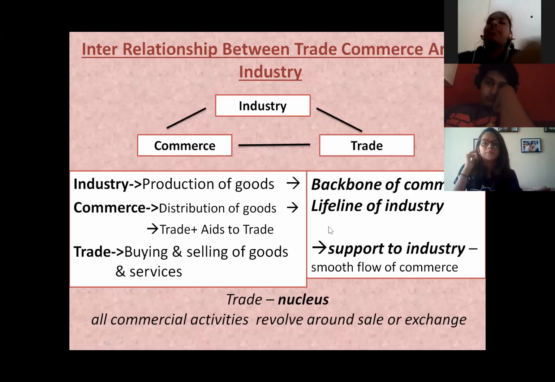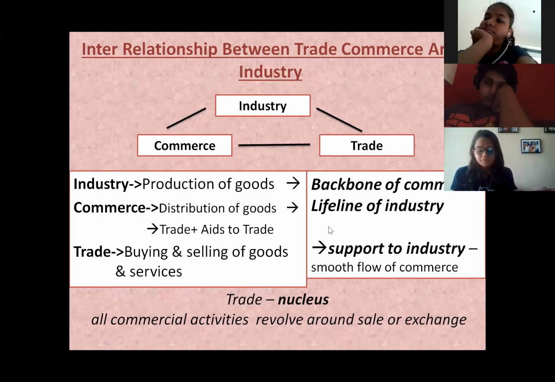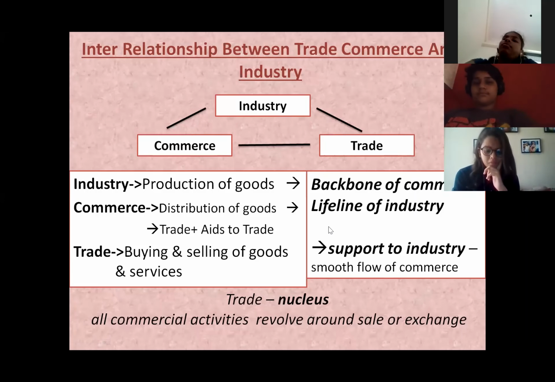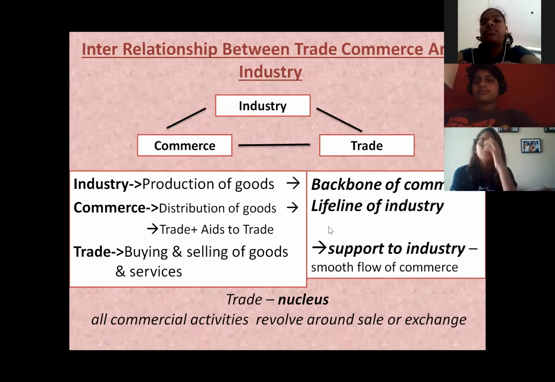Yes. So I'll just repeat it again. If the industry does not produce goods, trade and commerce will be meaningless. They will not be able to buy or sell. They will not be able to distribute goods. If commerce is not there, even if goods are produced, there will be nobody to distribute the goods. If industry and commerce are there and trade is not there, there will be no buying and selling. So all three of them are dependent on each other for proper buying and selling of goods and services. So this is the interrelationship between trade, commerce, and industry.